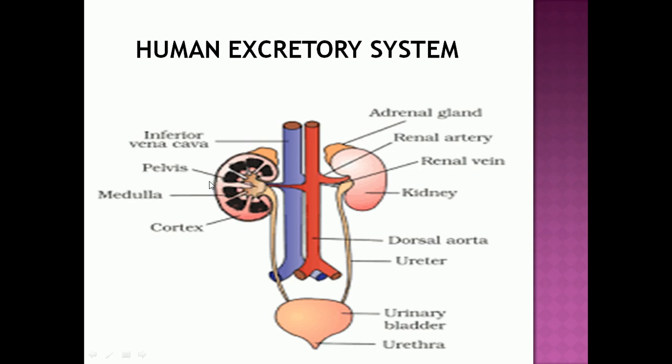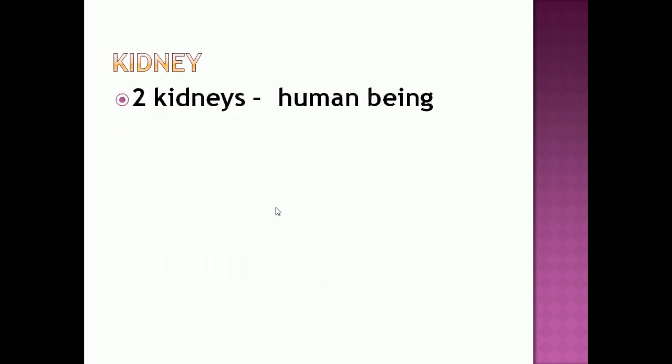It contains pelvis, medulla, cortex. The kidney is connected with the renal vein and inferior vena cava. It is also connected with a renal artery, through which the blood which contains waste will enter into the kidney for filtration.